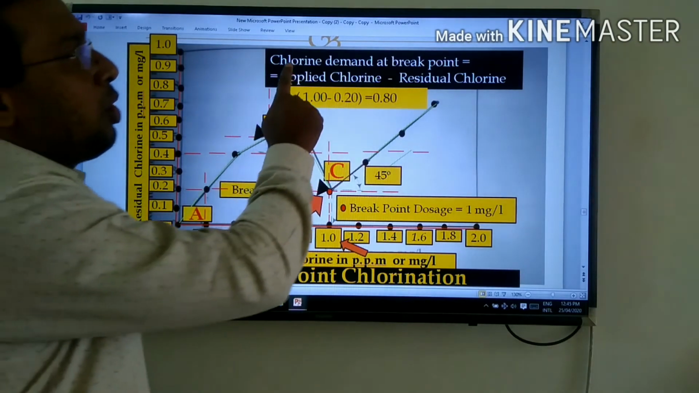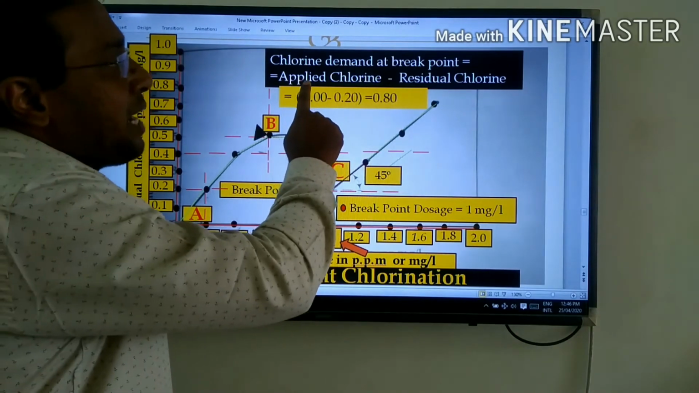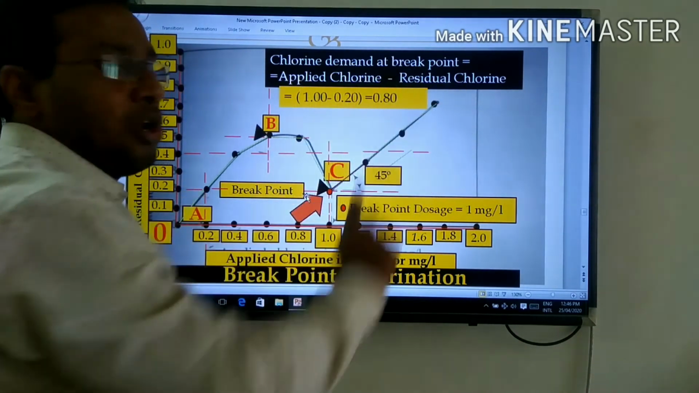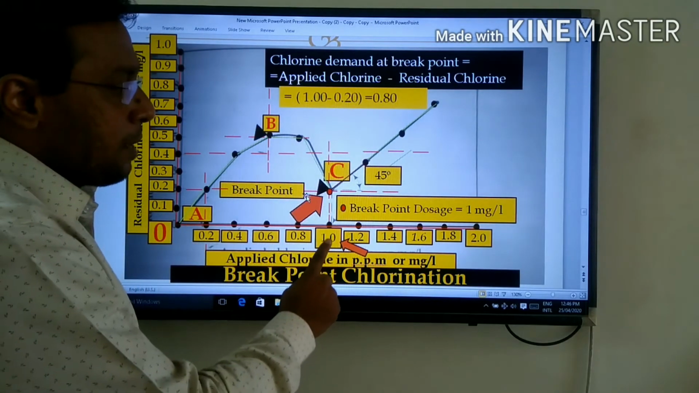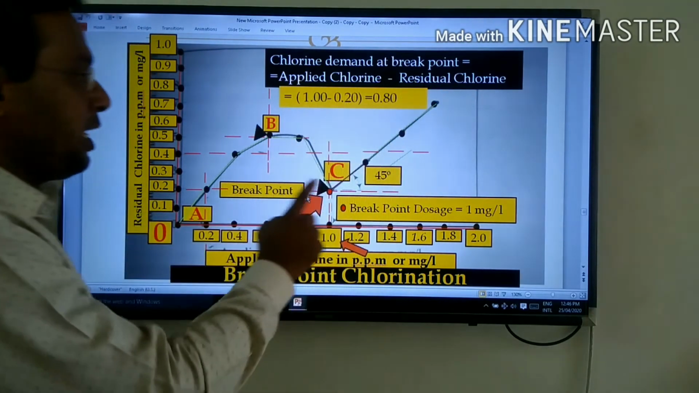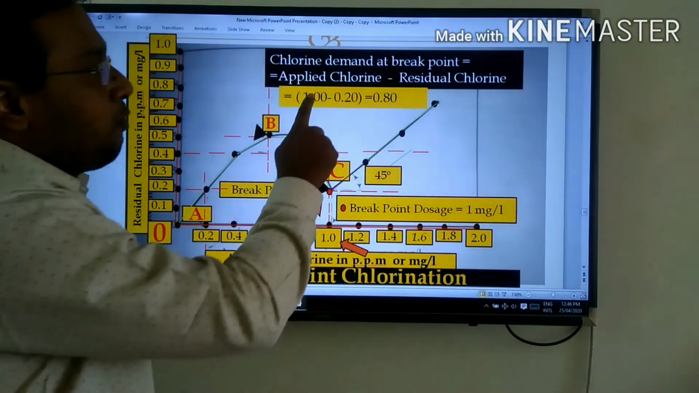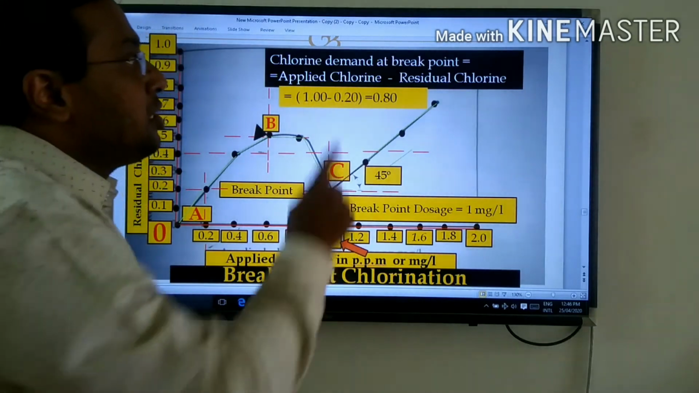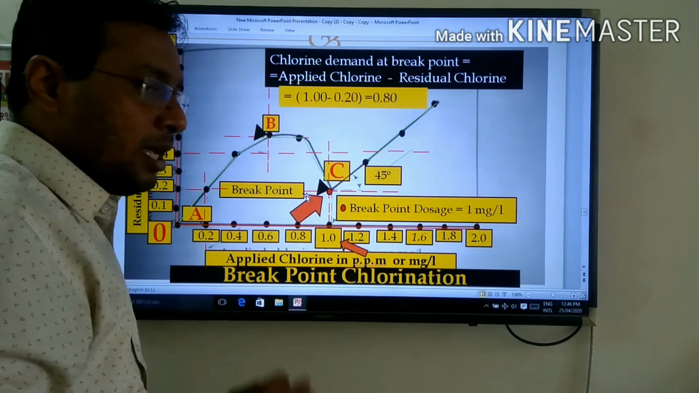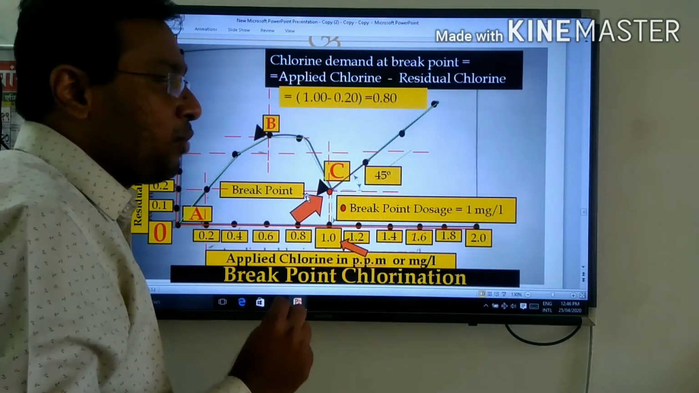Therefore, chlorine demand at breakpoint is applied chlorine minus residual chlorine. Applied chlorine is 1 and residual chlorine is 0.2. 1 minus 0.2 is equal to 0.80. This is your chlorine demand. That means you can easily understand how we calculated the chlorine demand.